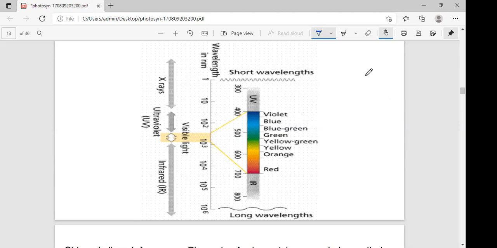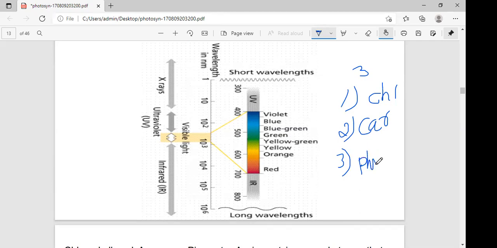Here, three types of pigments you can identify. The first one is chlorophyll. The second one is called carotenoids. The third one is called phycobilins. These three types of pigments you can observe in the chloroplast only.